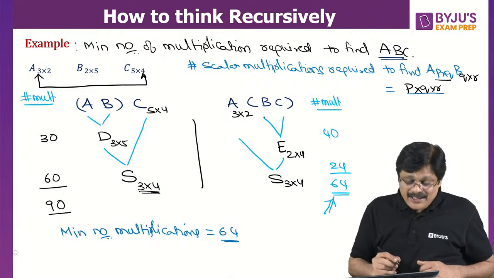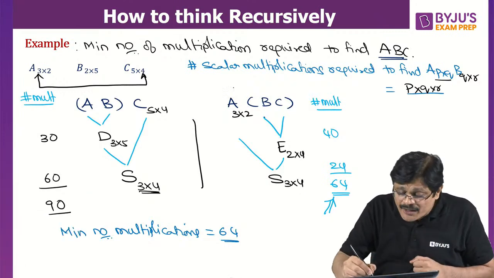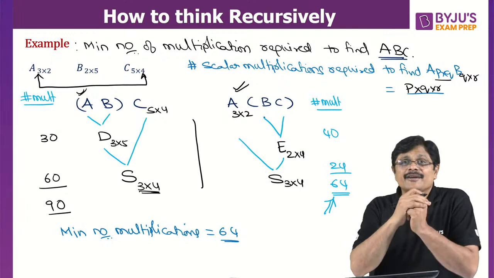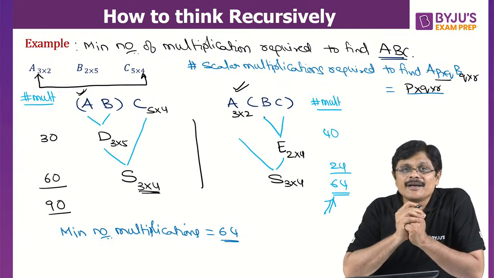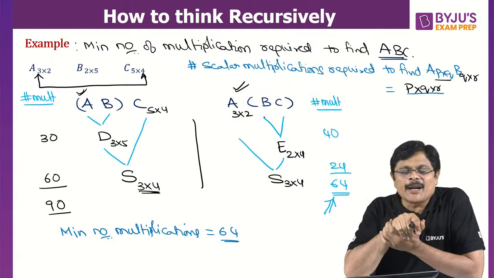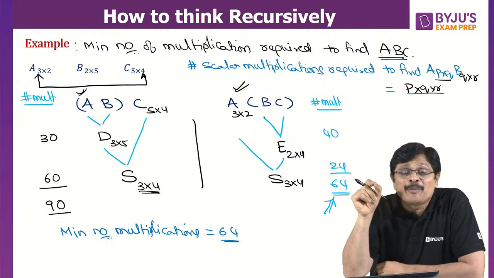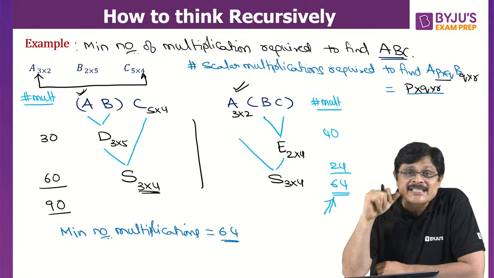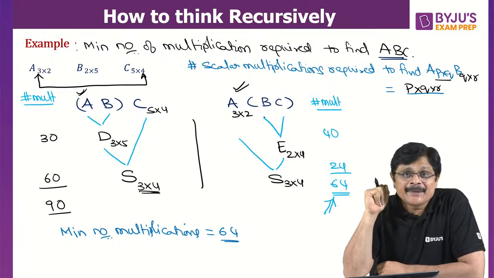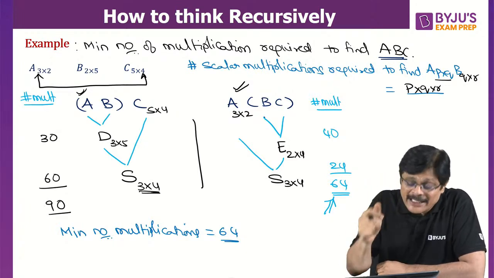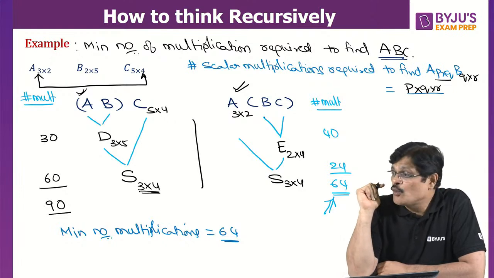And can I use this order, or can I only use the other order? I got the minimum number of scalar multiplications, but my doubt is, can I use that order for getting A into B into C? Is there any result which supports me that I can do it by this order also? What is that result?